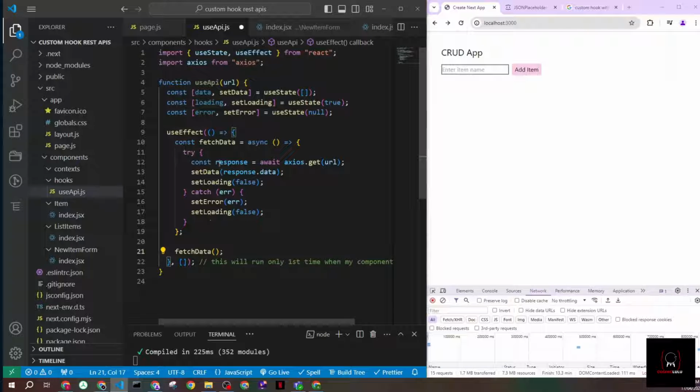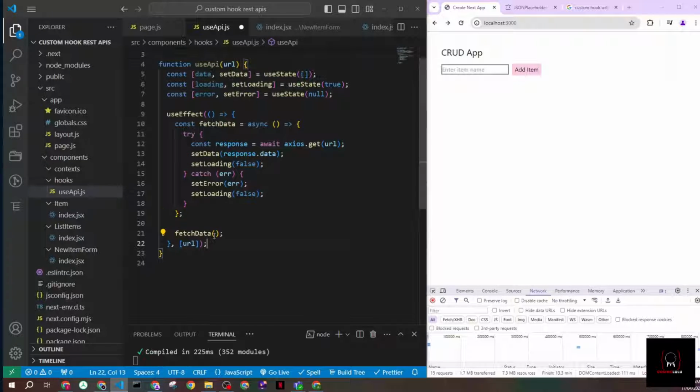Now you remember when I said here in the dependency array, if you keep it empty, that will run the first time it renders, which is correct. The only thing here is that this is not a normal functional component, it is a hook, a custom hook we are building. So this hook, we can call it anytime we want, not only when the component re-renders. So basically I need to add a dependency, and the dependency will be the URL. I want this to be triggered every time my URL changes. So I'll just go and add the URL. This will not trigger only the first time the component renders anymore.